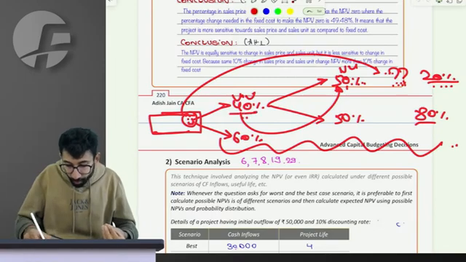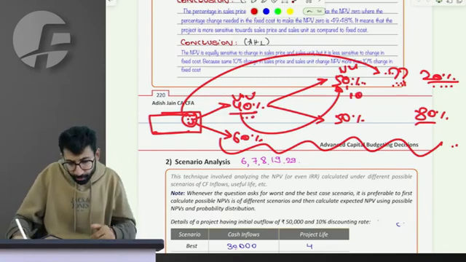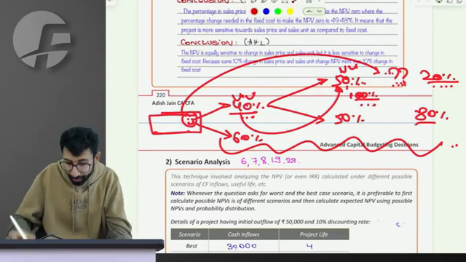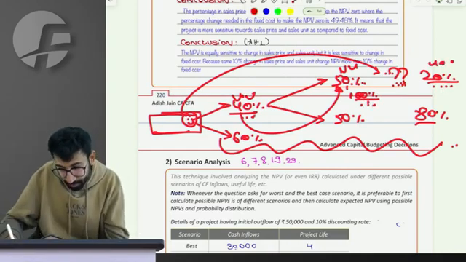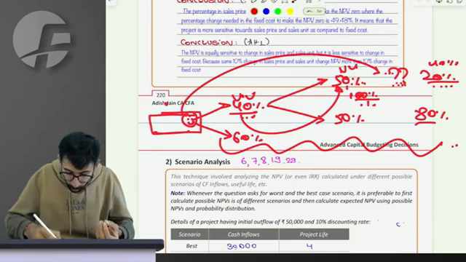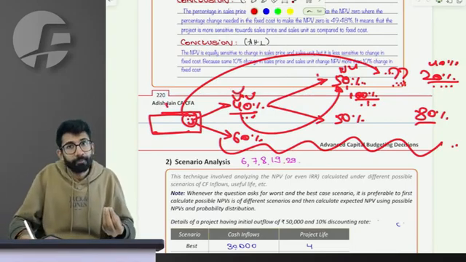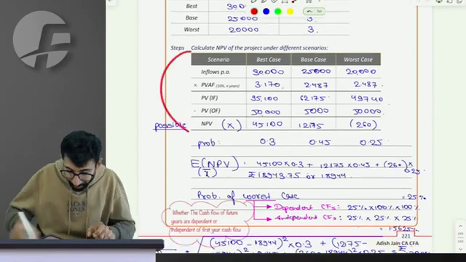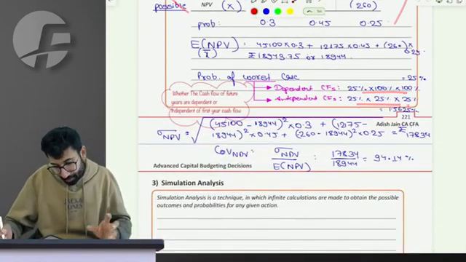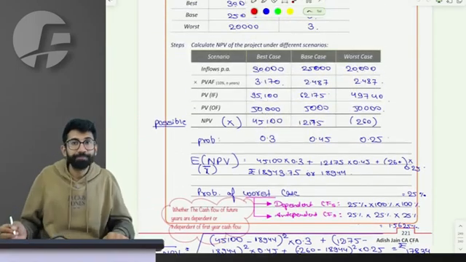Similarly, if you clear foundation, then there is a 100% chance that you will clear inter. So if I ask you what is the probability of you clearing inter, sir, 40 into 100% is 40%. That is not the case in case of independent events. Two events are independent. Yes, that is what we have done in this case, and that's how we have calculated the probabilities of cash flows being dependent or independent.